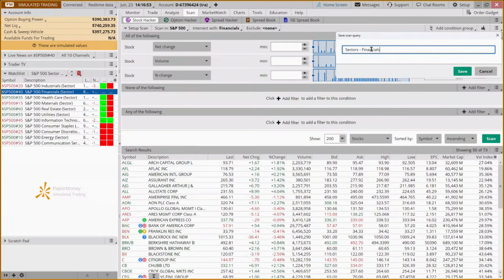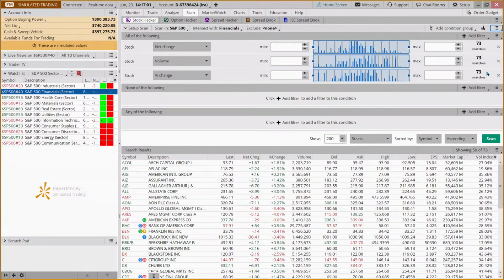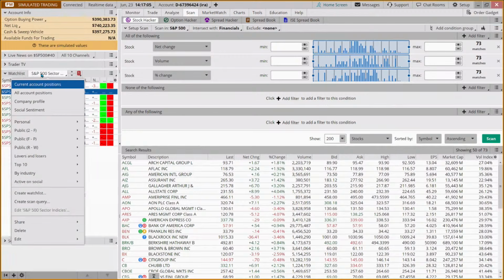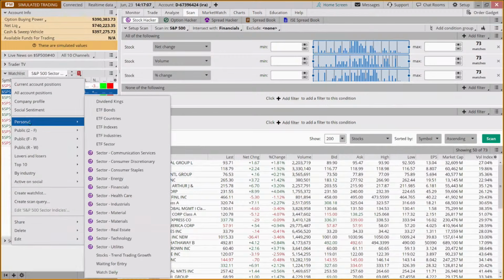Okay, now I've already created one, but you would just hit save. Now, the advantage of saving the scan is what? Well, when you come over here to your watch list and then come to personal, because you've now created a watch list, you'll see this little dartboard or bullseye.